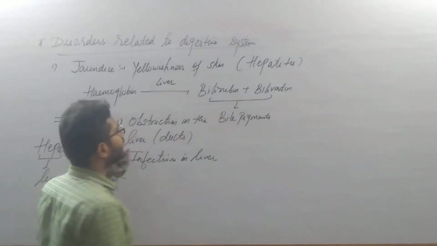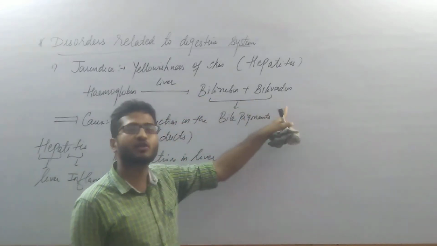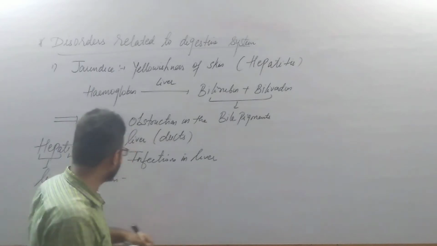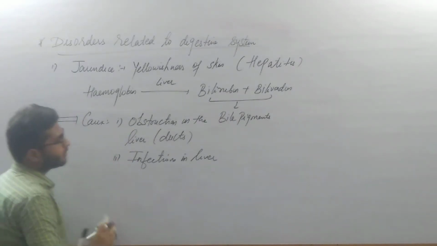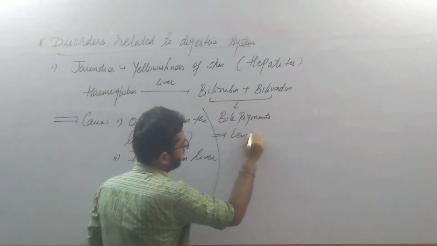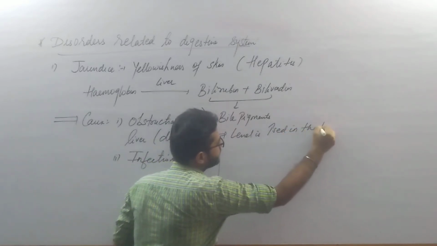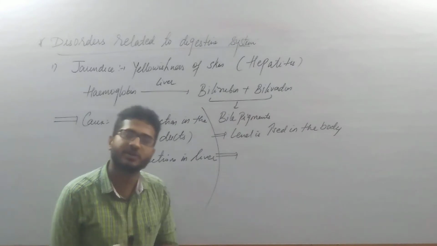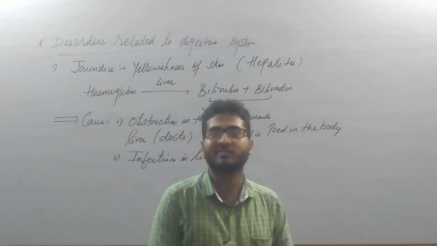Now, in jaundice, because of the problem with the liver, these two pigments are not removed out. These two pigments are not excreted out from the body. So their level increases in the body. So the bilirubin and biliverdin bile pigment level is increased in the body, and these pigments are deposited beneath the skin as well as eyes.